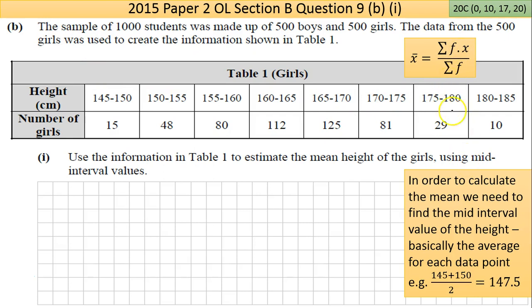So I've added a few things here to help you out. Okay, so I've got the formula here for the mean of a frequency table, a grouped frequency table, and I've got a way to calculate the mean interval height. So there's two types of frequency table: ungrouped, where it might be 15 people 145, 60 people 146, whatever. Whereas the grouped frequency table will always have these mid-interval values.